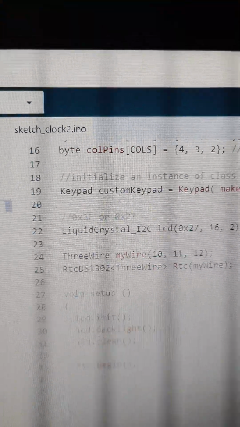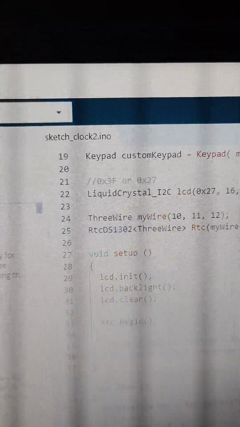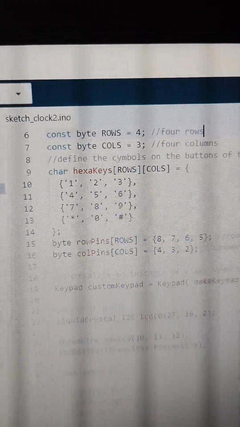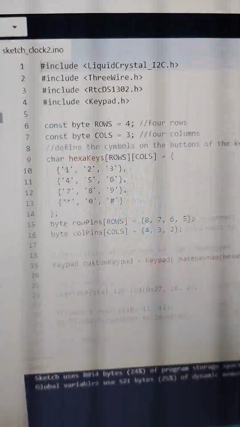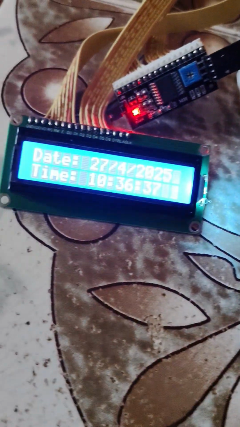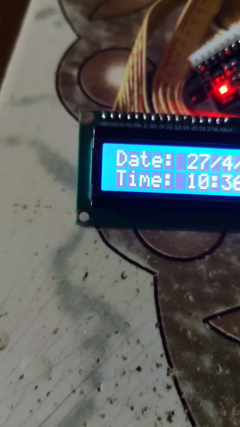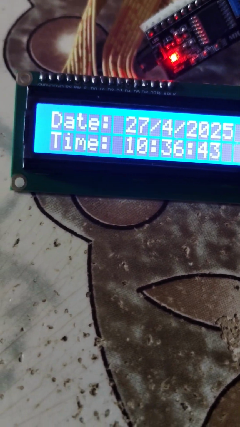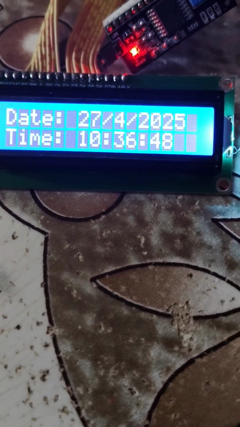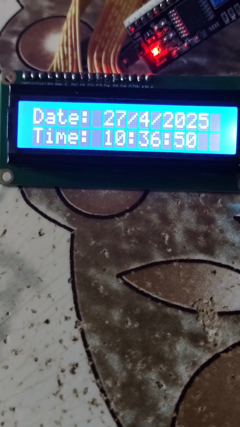Now look at the code here. This is the code. Okay, you can see the real-time clock successfully made with Arduino. Remember, this is Quantized Tech. This clock can be magnified.